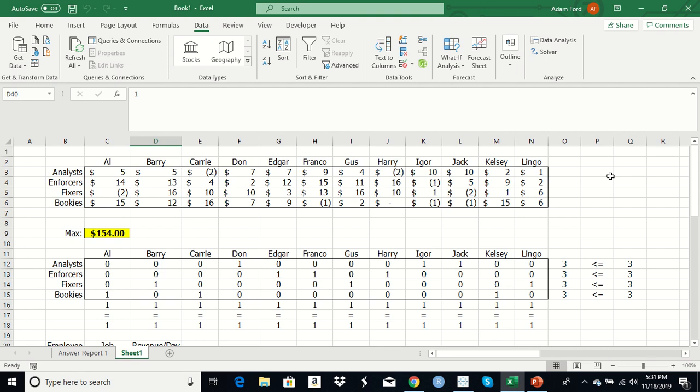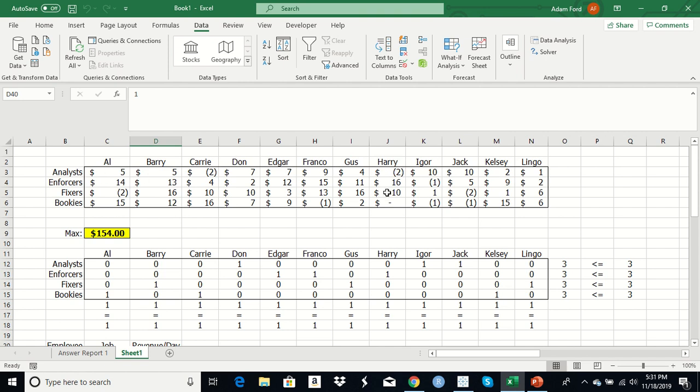We have our analysts. They are responsible for analyzing the Vegas line and deciding what way we should lean if we're going to help some of our clientele place their bets. We have the enforcers. Of course, some scoundrels owe us money and have tried to go into hiding, so we got to catch them and get our money back. We have fixers. They're setting the Vegas lines and paying off all the right people to ensure that we make some money here. And then you have bookies who are taking the bets from poor, unsuspecting saps.